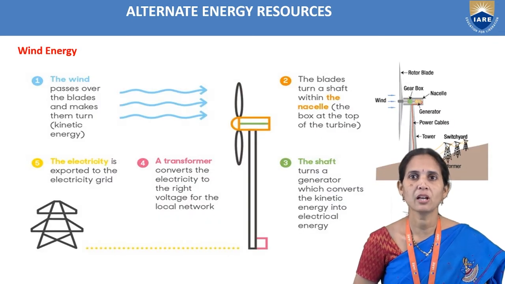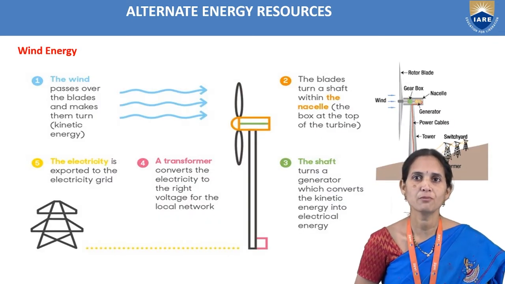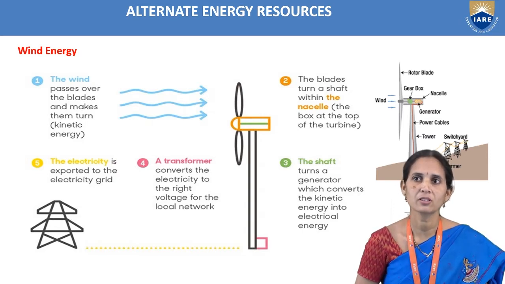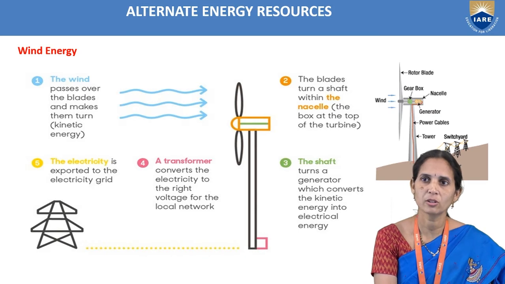In the diagram we can observe the wind passes over the blades and makes them turn. Here we can observe the movement of the blades. The blades turn a shaft within the box we can see at the top of the turbine.